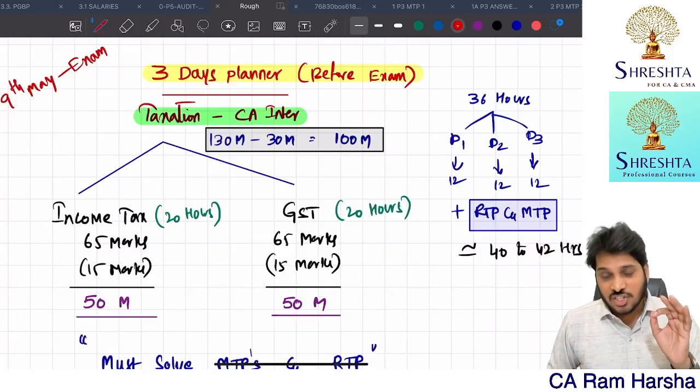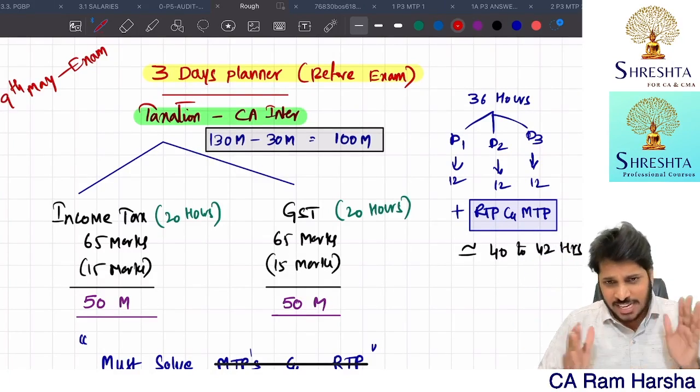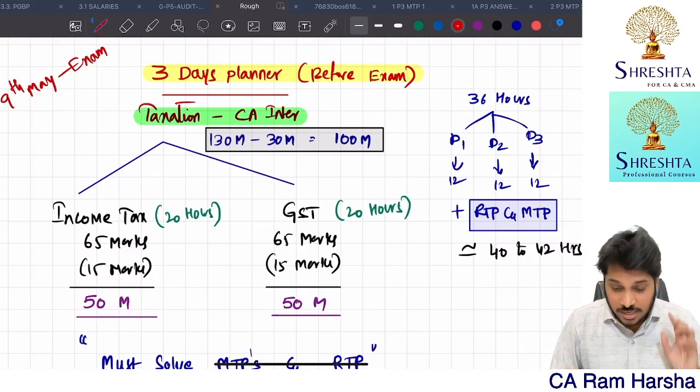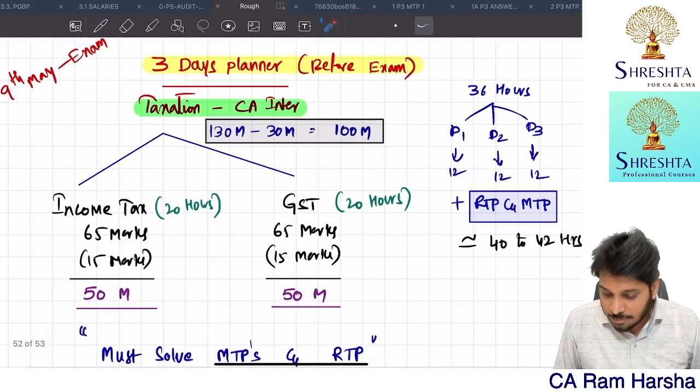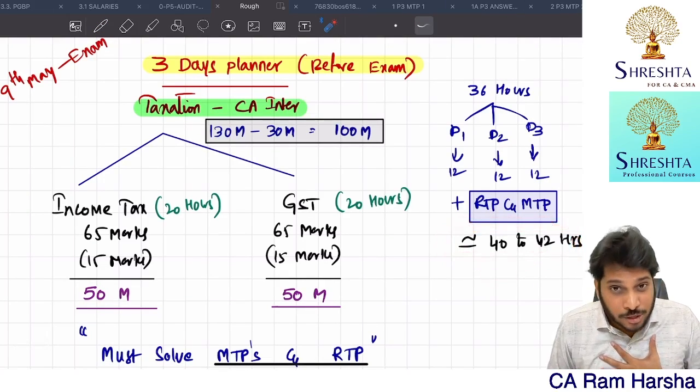So, a 3-day study planner for the taxation exam. Before the exam, we have a 3-day gap, right? In fact, people call it a 3.5-day gap. So how do we plan these 3.5 days? Very simple. The maximum productive time available for you, according to me, is 40 to 42 hours